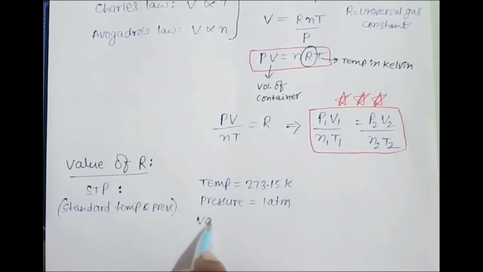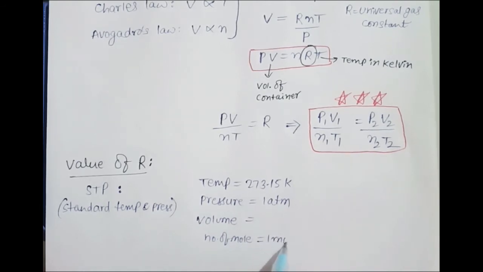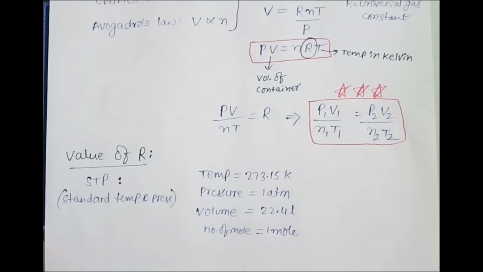At that time the number of moles is 1 mole. For 1 mole of gas the volume is 22.4 liter. Right, this is one set of conditions, STP.